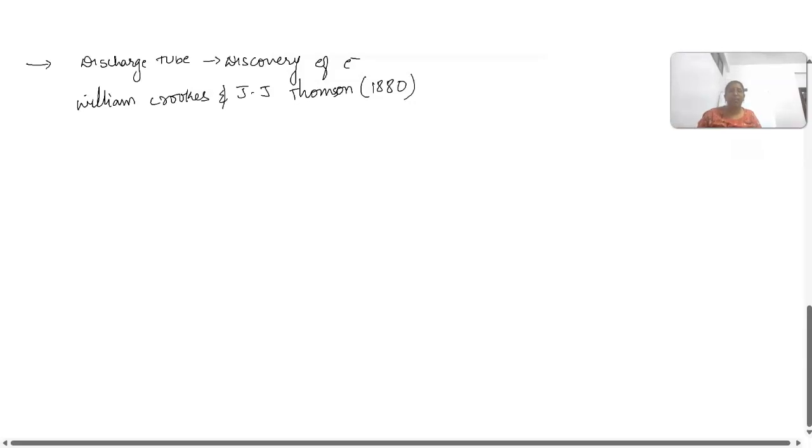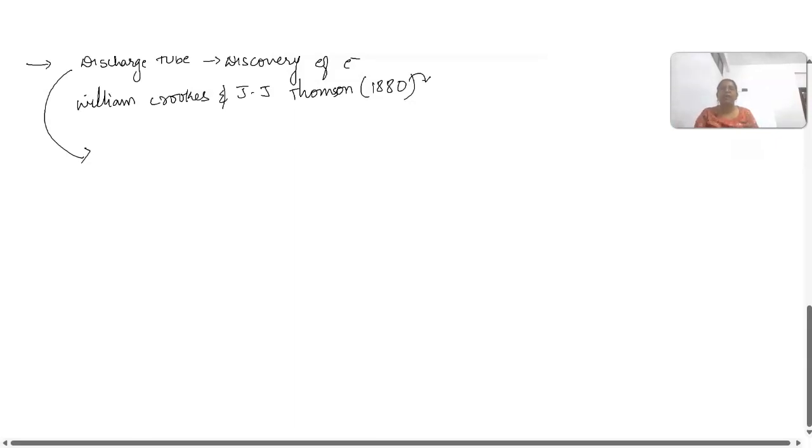So that means it is approximately 80 years, right? Or 70 or 80 around it. So they came up with the discovery of electrons. How did they discover it? With the help of the discharge tube. Okay, this we will learn further.